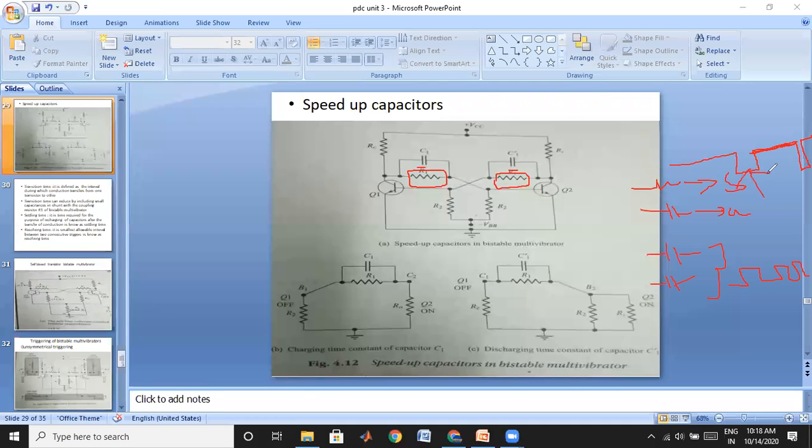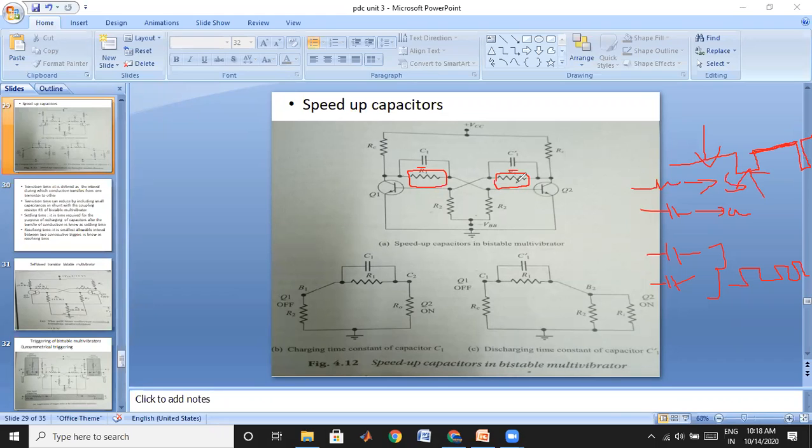We will see the details in monostable. Therefore, we won't require any triggering pulse at this instant. At this instant we have to apply a triggering pulse. Here I want to remind you that this resistor we are going to call a DC coupler. Simply place a capacitor in parallel with your DC coupler. Instead of saying resistor, I am saying DC coupler.